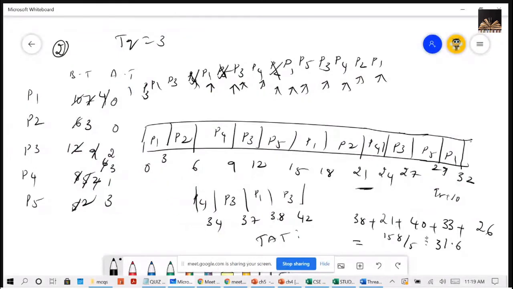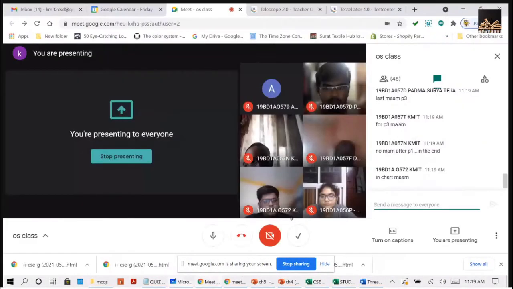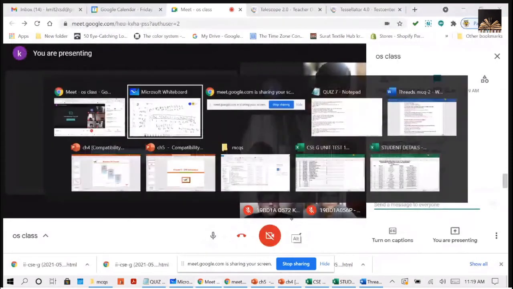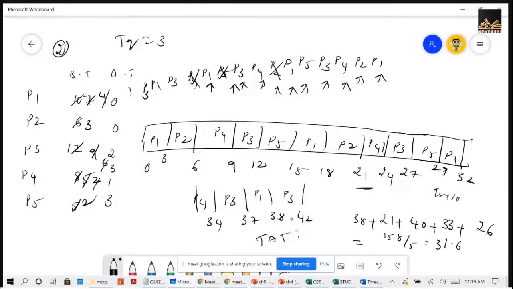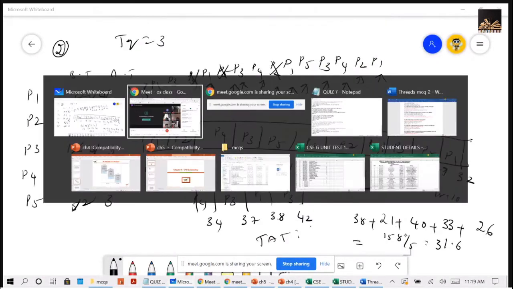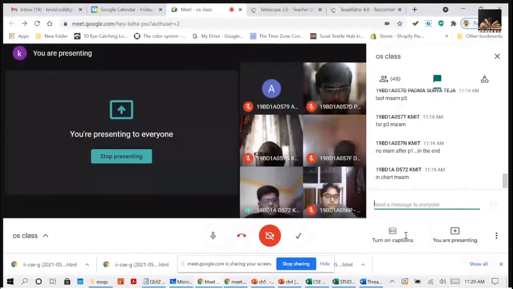After P1 at the end, that is P3, no? Yes, for P3 it is 43, 42. Arrival time is 2, no? So it will be 40. Ma'am, P3 is 3, no, ma'am? From 38 to 41, not 42.